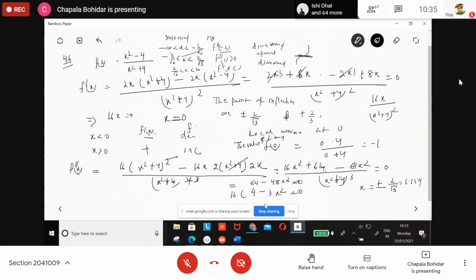What is the functional value? You can write down. And for minus 2 by root 3, the functional value, what is that? You write down. You have a calculator, find out your value. The question is not asking to find out the value of the point of inflection, so it is over.